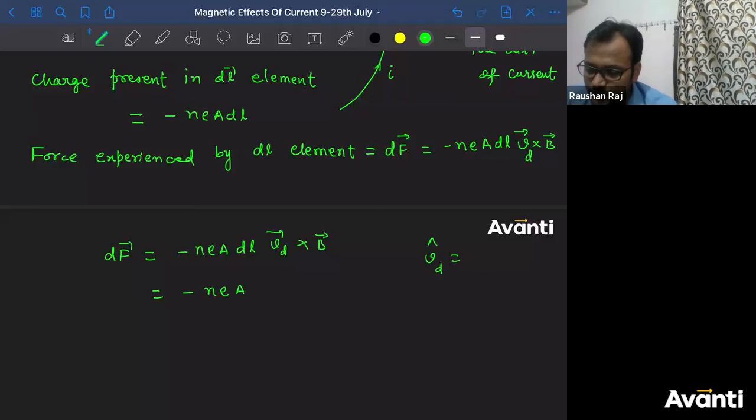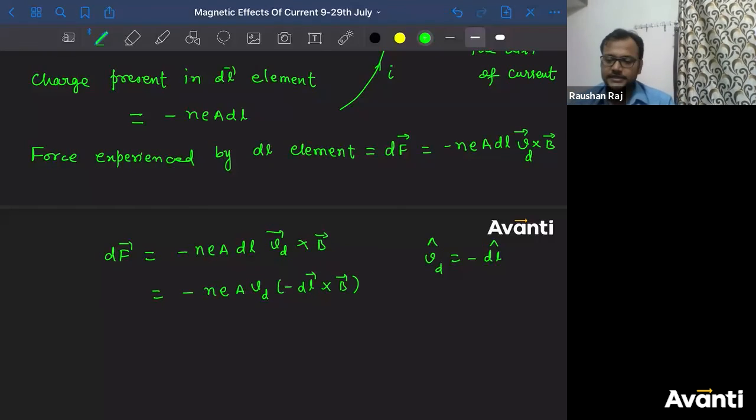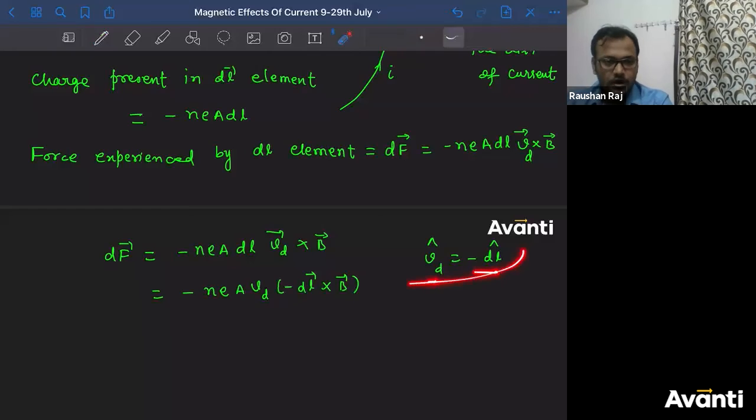Vd cap is equal to minus dl cap, because their directions are opposite to each other.